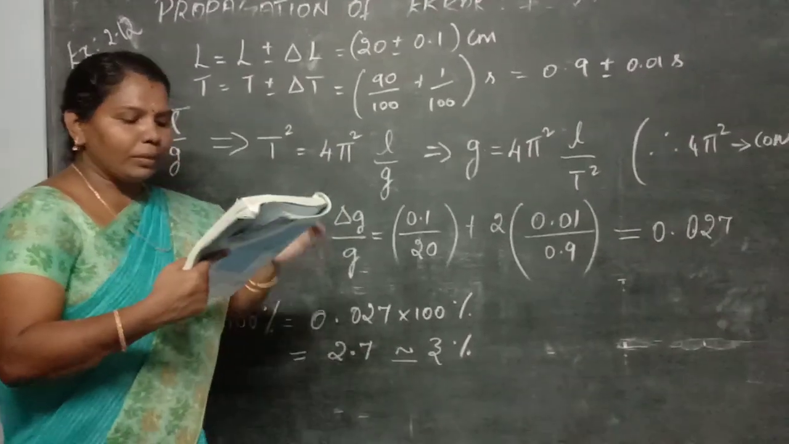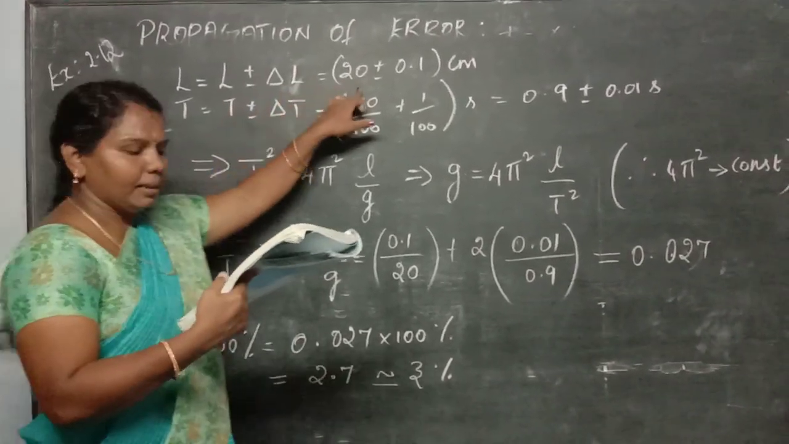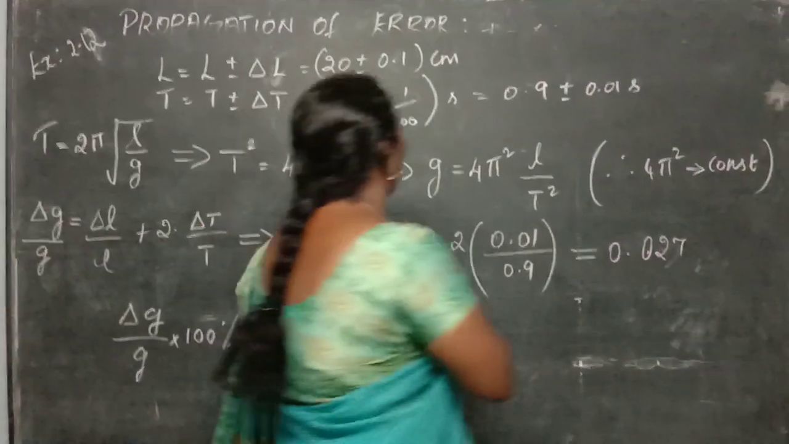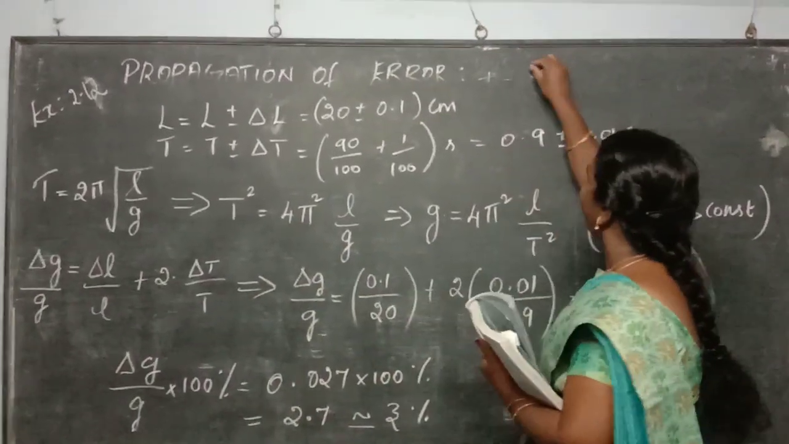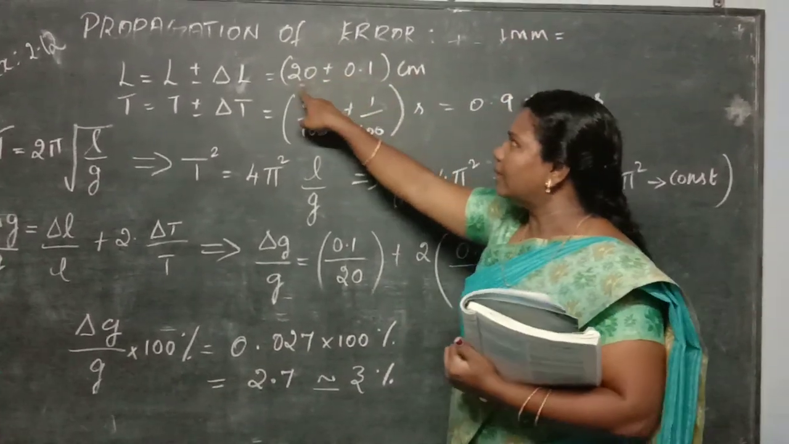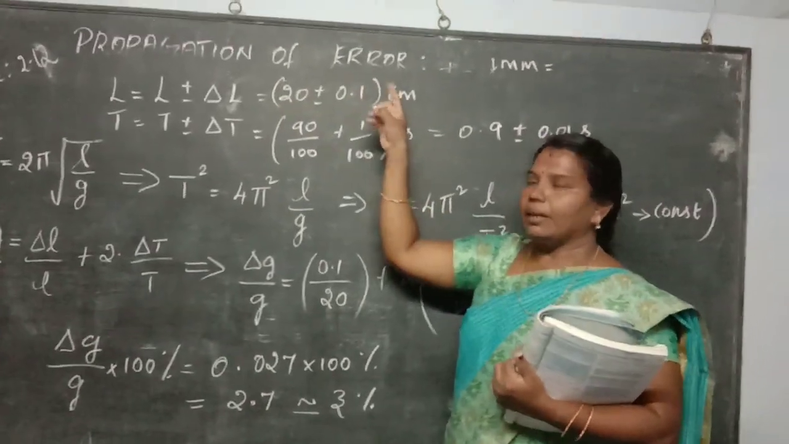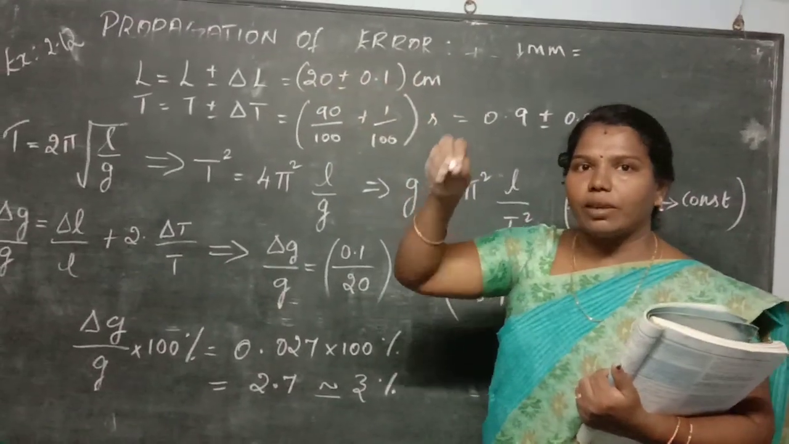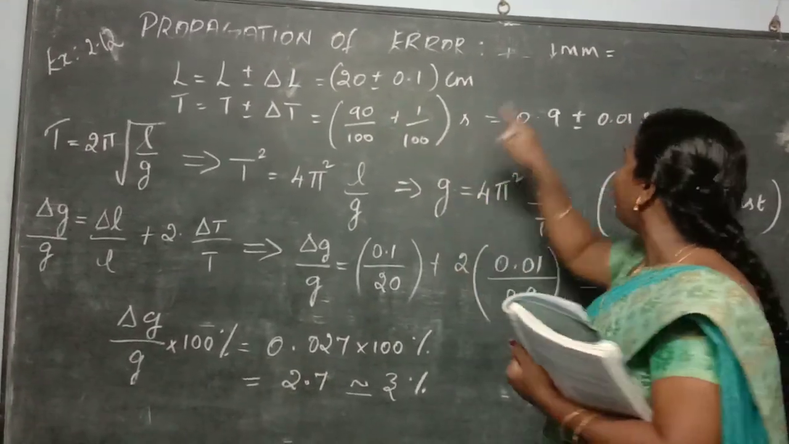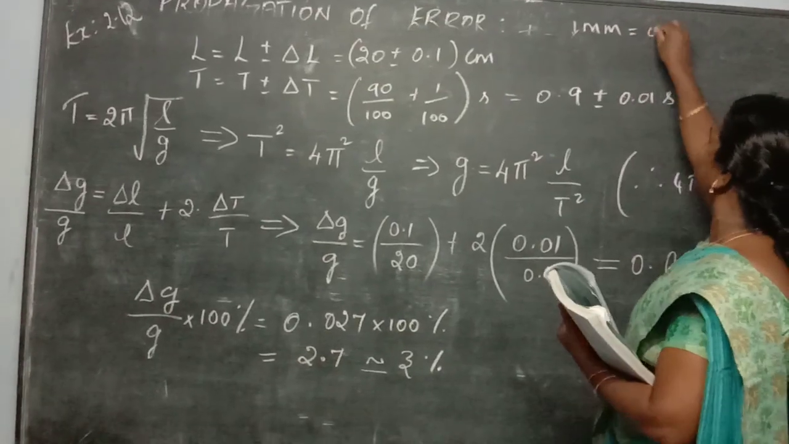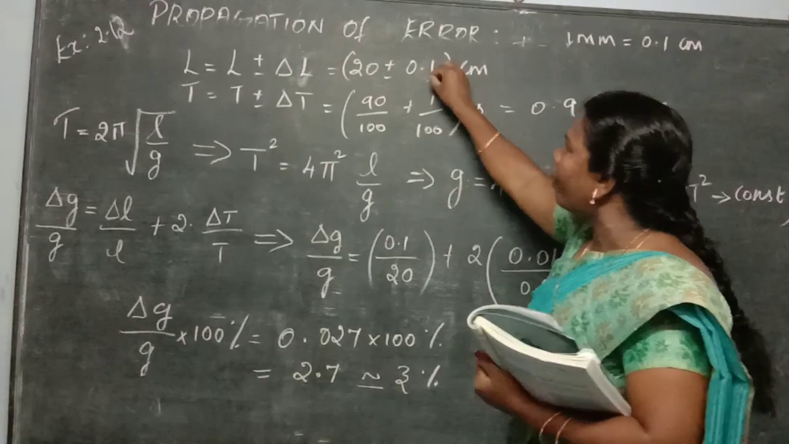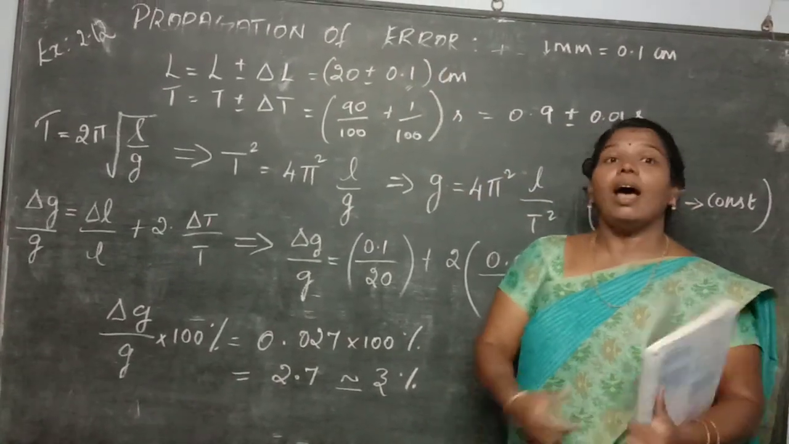The length L is given as 20 centimeters and it is known to 1 millimeter accuracy. So what is the 1 millimeter accuracy? The length here is given in centimeters, but the accuracy, the error, is given in millimeters. So convert this millimeter into centimeter. You can write 0.1 centimeter. So I am writing this 0.1 centimeter as the absolute error.